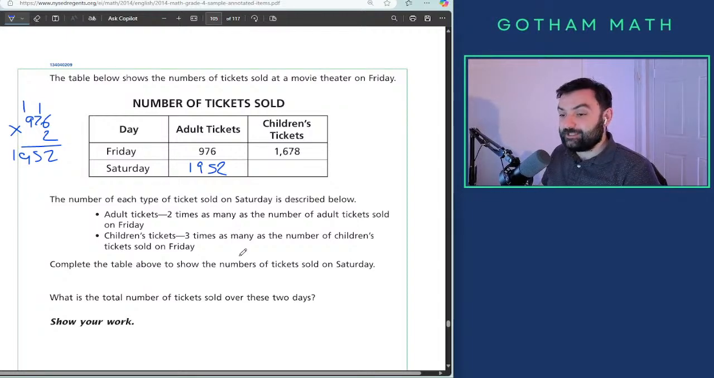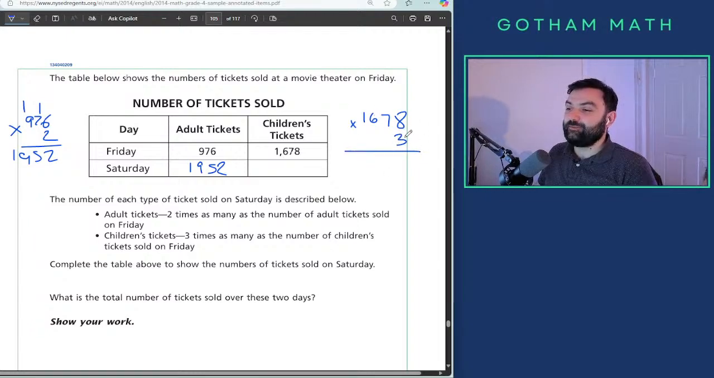Children's tickets, 3 times as many as the number of the children's tickets sold on Friday. So 3 times, I guess. You need an area model. Why? Because sometimes big numbers. Nah, I will never make a mistake going like this, especially if you're focused and everything. Never making a mistake ever. Yeah, of course. 3 times 1678: 24 and 2, 21 and 2, 23, 3 times 6 is 18 plus 2, 20, 3 times 1, 3, 5,034.